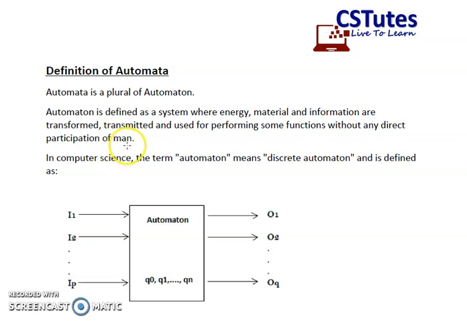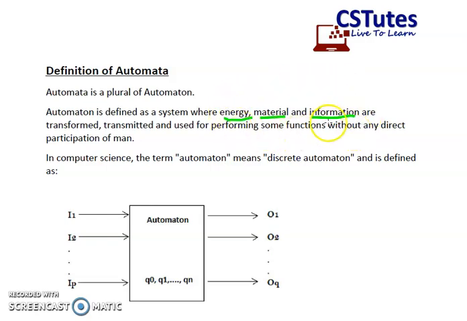In other terms, we can say that if we are automating any process, that is, we are making a process automatic, then we are calling it an automaton. So in this, the input can be in the form of energy. It can be in the form of material, or we can also provide information as an input.